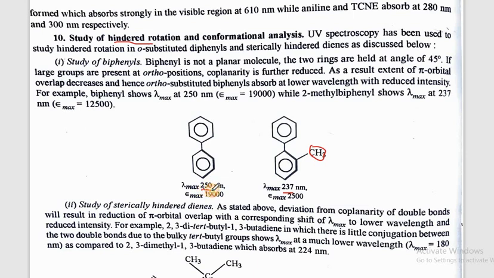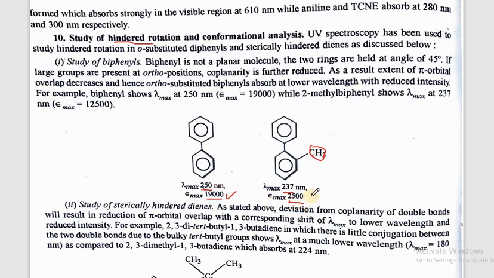And the main thing to be noted here is when there is no restriction due to groups present at the ortho positions, then there is a strong absorption, around 19,000, and here due to restricted rotation the intensity is very weak, 2500.